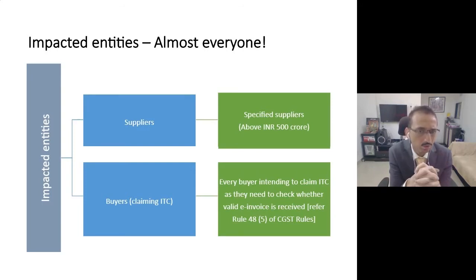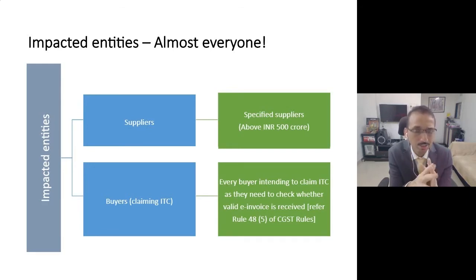The most important thing for all of you is that, one, you need to understand the concept right now, because it might be after 6 months, 1 year, anyways this concept would be applicable to you. And second most important thing is, even if your turnover is only 200 crore, it is possible that you are purchasing goods or services from companies whose turnover is above 500 crore rupees. And that's the reason you need to be very much certain before claiming input tax credit on the invoices which are being issued by such taxpayer.